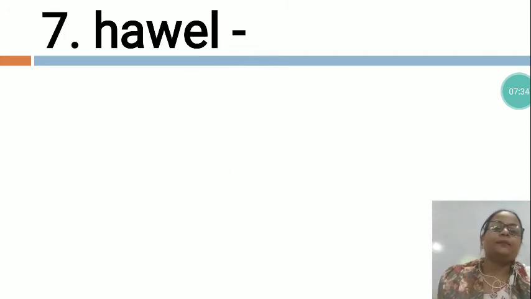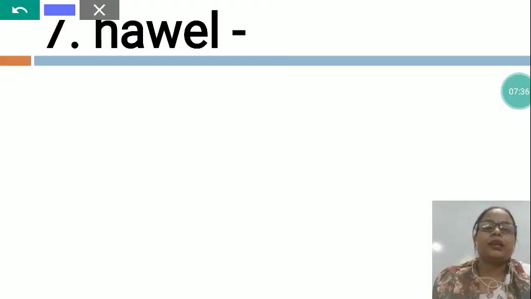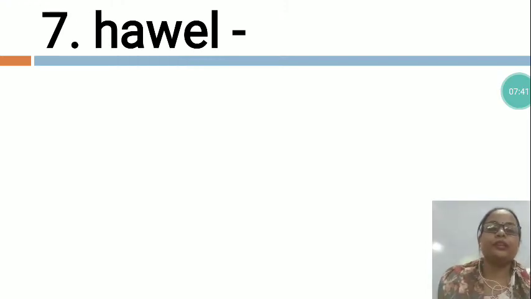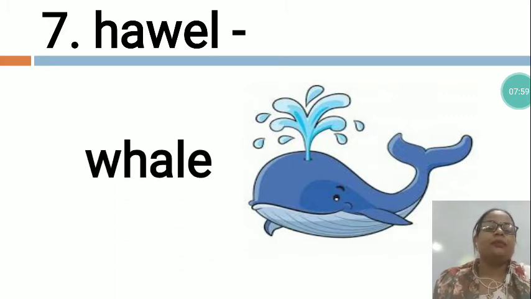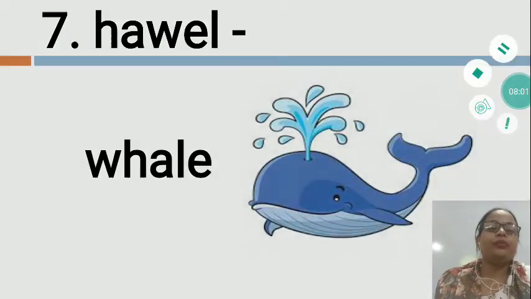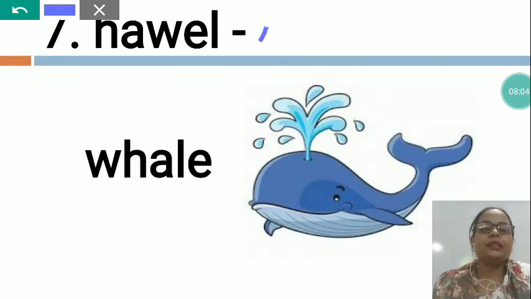Now the next is HAWEL. In this also letters are not arranged in the proper sequence. So we will arrange all the letters in the proper sequence and make a meaningful word. So which word is this? I would like to give you the clue. This is whale. Yes. Now the whale spelling is W-H-A-L-E, whale. We will write here W-H-A-L-E.